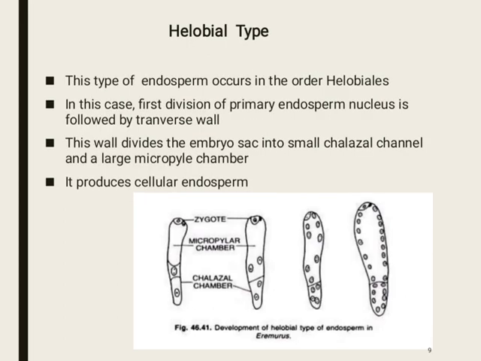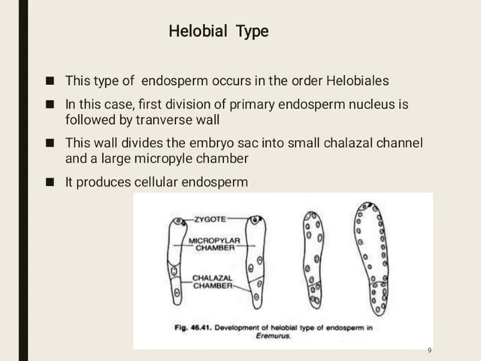The third and the last type is the helobial type. This type of endosperm occurs in the order Helobiales, also known as monocotyledons. In this case, the first division of the primary endosperm nucleus is followed by a transverse wall. This wall divides the embryo sac into a small chalazal chamber and a large micropylar chamber.